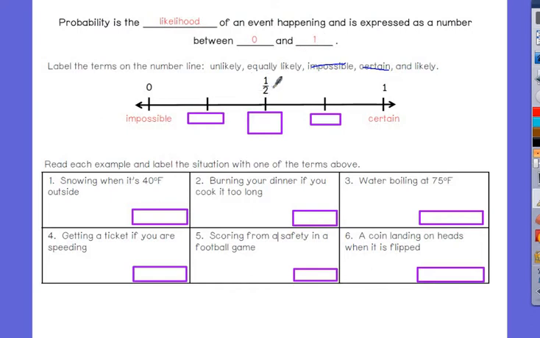Well, half, what percent is that? 50. So the chance of something happening is 50%. What would that be? Equally likely. 50-50. We're left with unlikely and likely. Well, if I'm closer to 0% chance of happening, is that unlikely or likely? Unlikely. And if I'm closer to 100% happening, that would be likely.